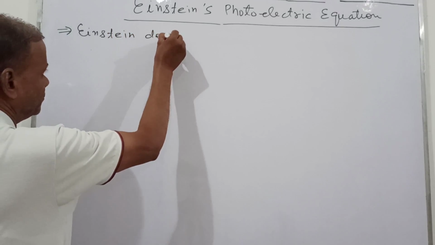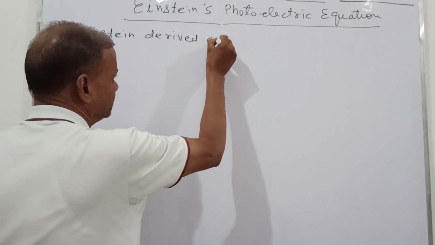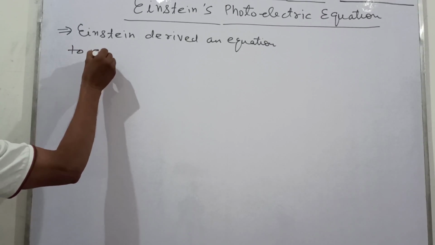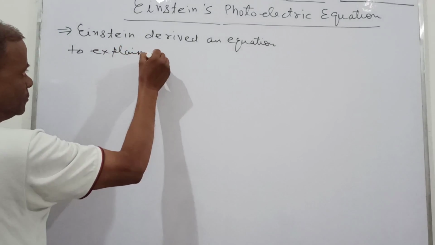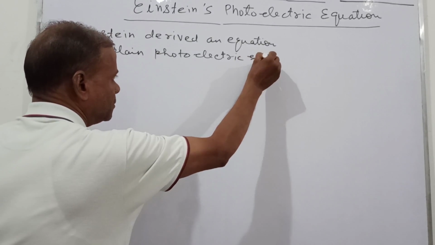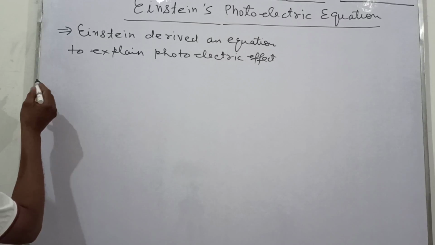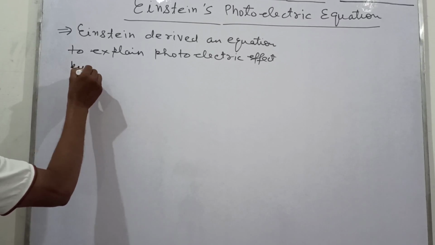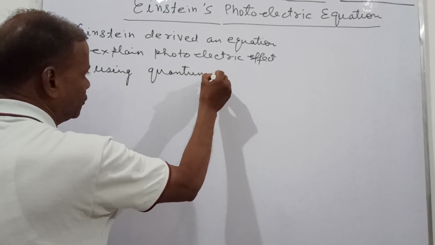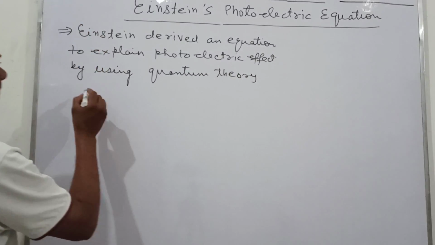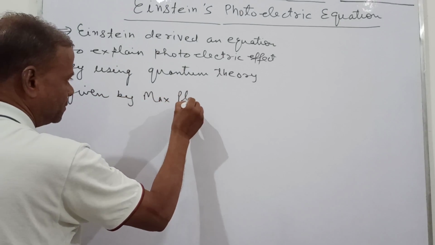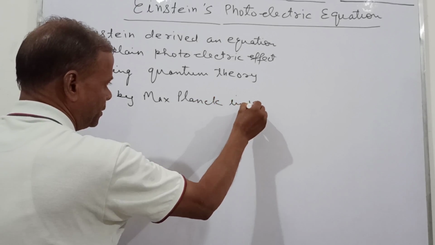Einstein derived an equation to explain photoelectric effects by using quantum theory, given by Max Planck in 1900.